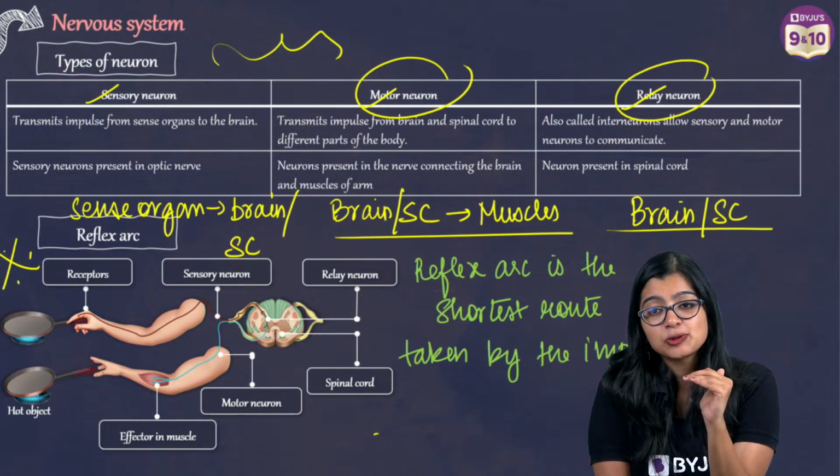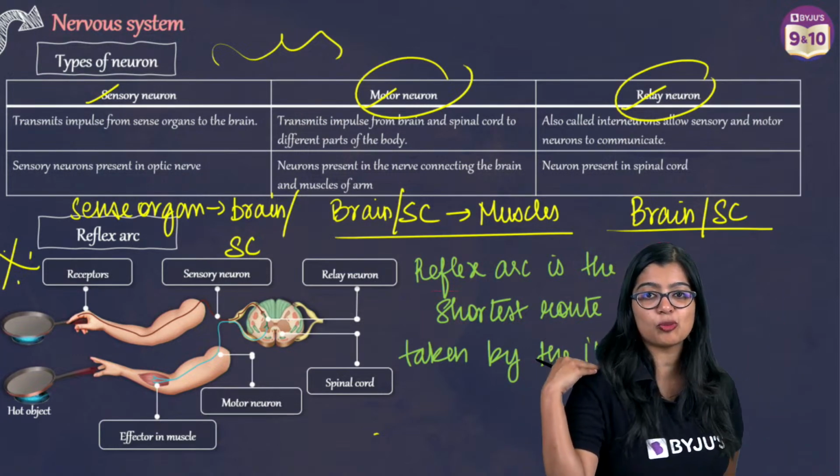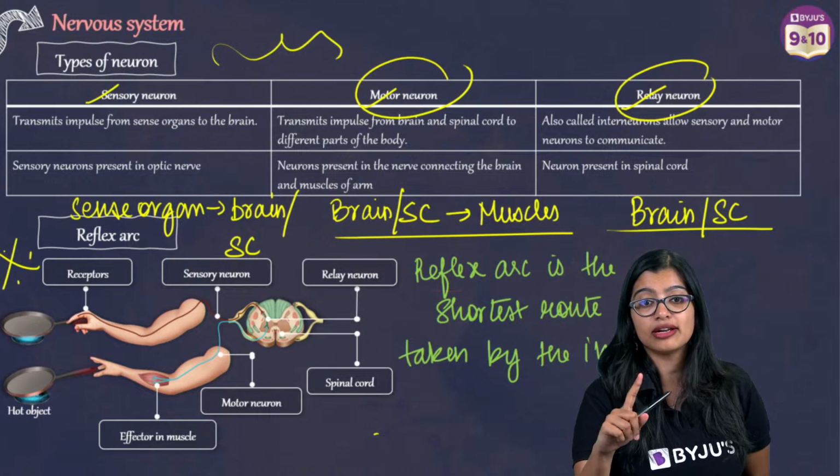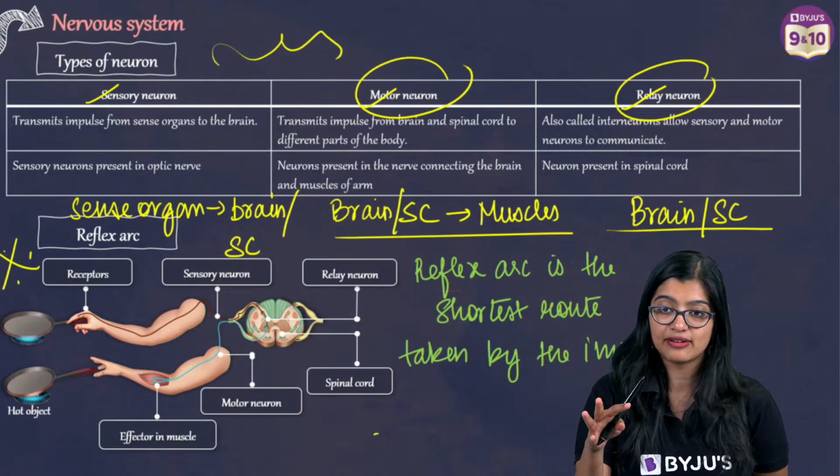Exactly. The shortest path is the spinal cord for the neck below. For my hands, it's easy to go to the spinal cord. It doesn't mean that the brain is not involved, which is why I would suggest that when you're writing your answer, say central nervous system.